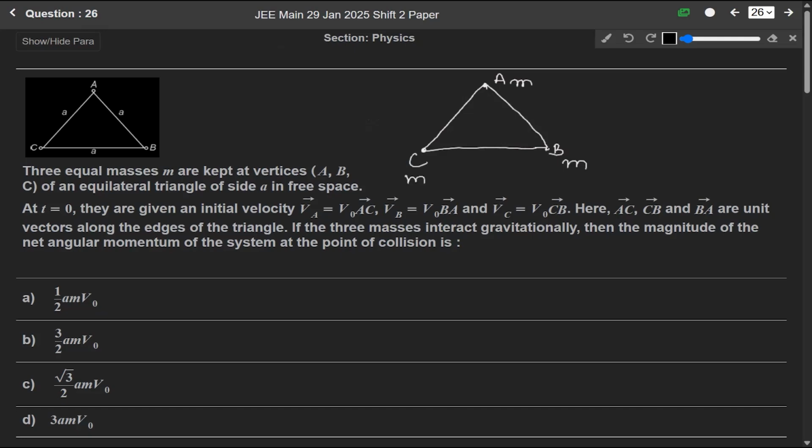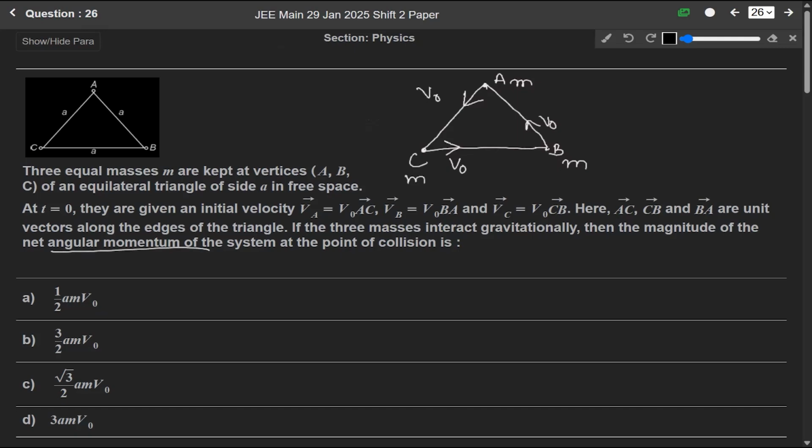From A, V naught is the velocity along AC, from C, V naught is the velocity along CB, and from B, V naught is the velocity along BA. Here AC, CB, and BA are unit vectors along the edges of the triangle. If the three masses interact gravitationally, then the magnitude of the net angular momentum of the system at the point of collision is? So students, here it is asking to find the net angular momentum.